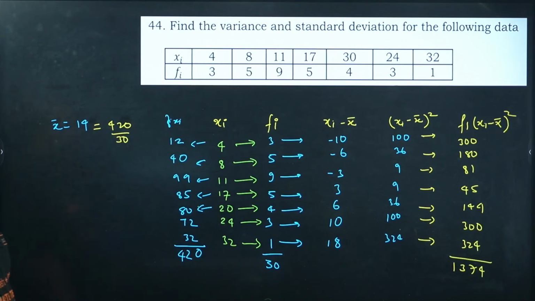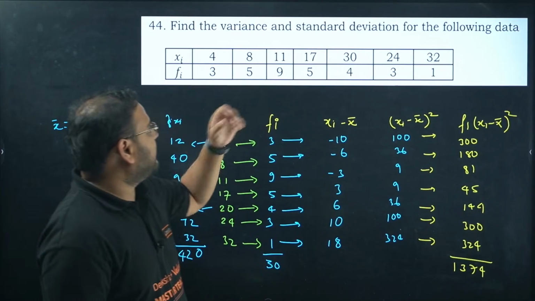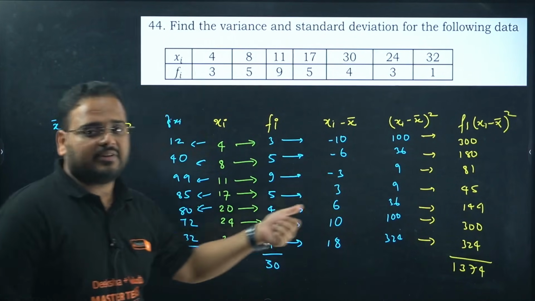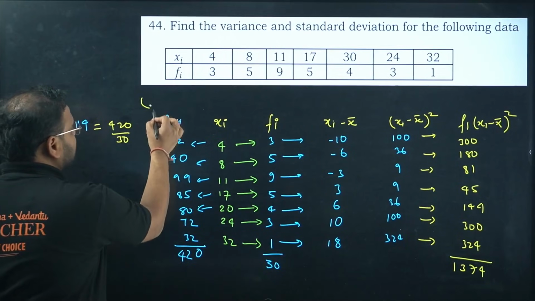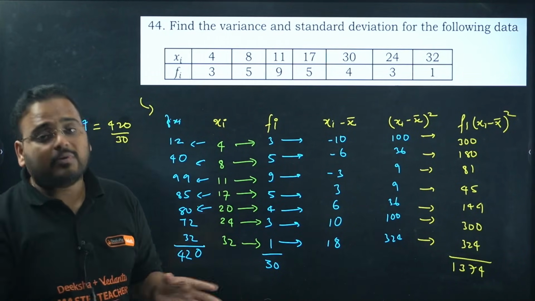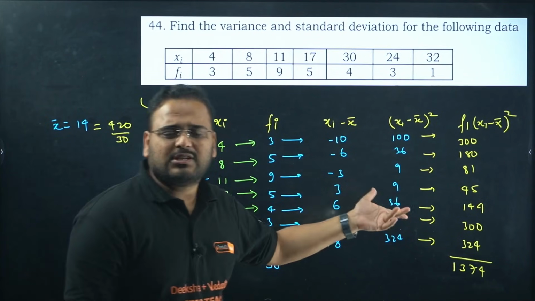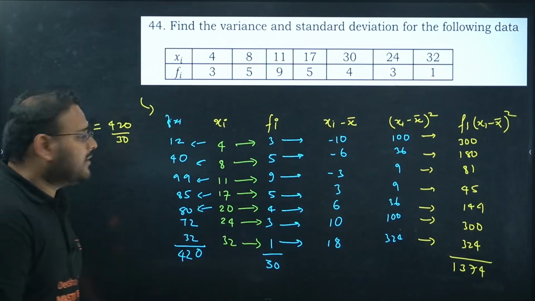Find the variance and the standard deviation of the given data. We have the xi values given, fi values given. Write the table. The table is very important in this. All you need to work with is tables and the formulas that are involved in these questions. Calculations are very simple, so there's no problem with that, I hope.